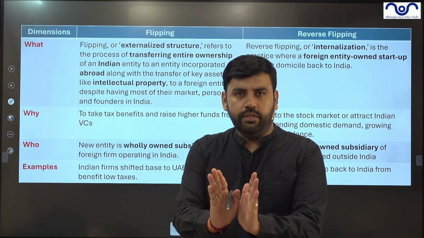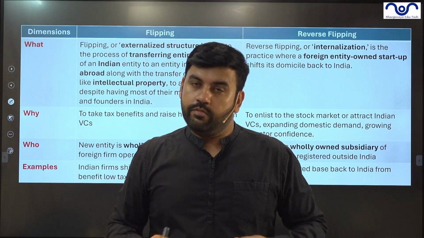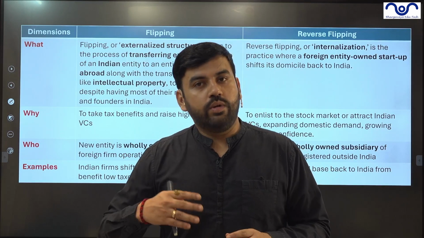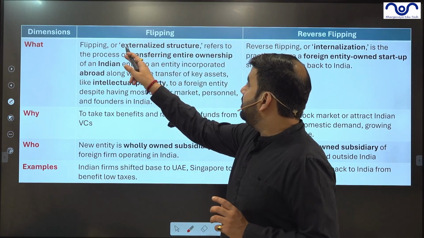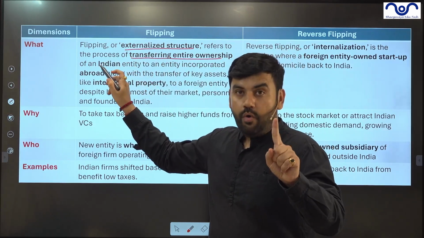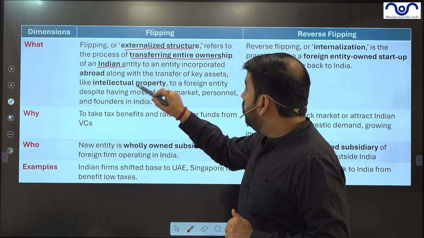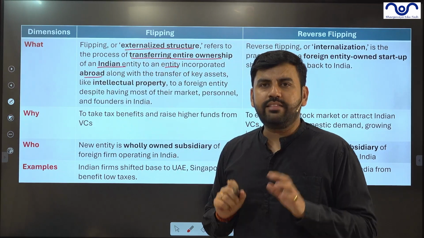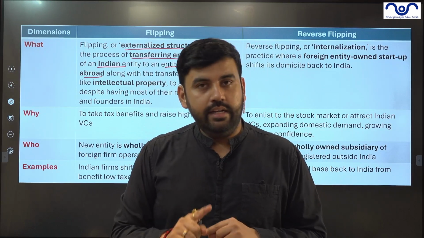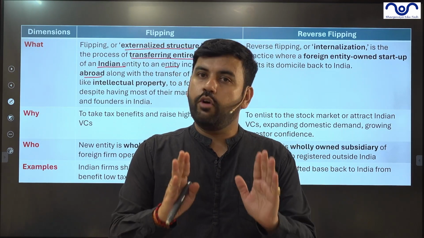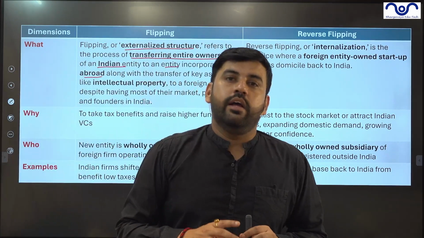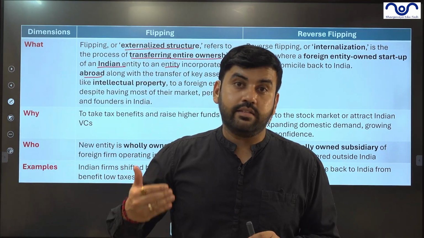It's a very simple concept. There is a foreign company which was established abroad. Does not matter whether the owner is Indian or a foreigner. So externalized structure refers to the transferring of the entire ownership of an Indian entity to an entity incorporated abroad. Let's say there is a company, and this company was created in, let's say, Singapore. So this is a foreign entity, and as this is a foreign entity, this will be considered foreign to India's economy.